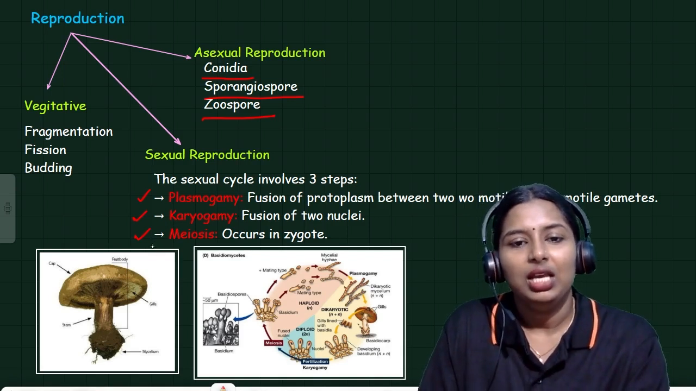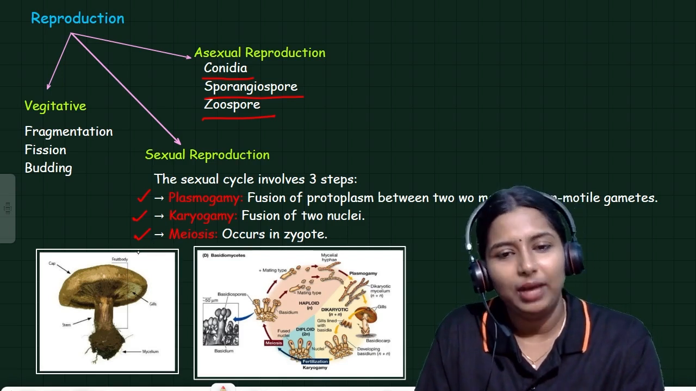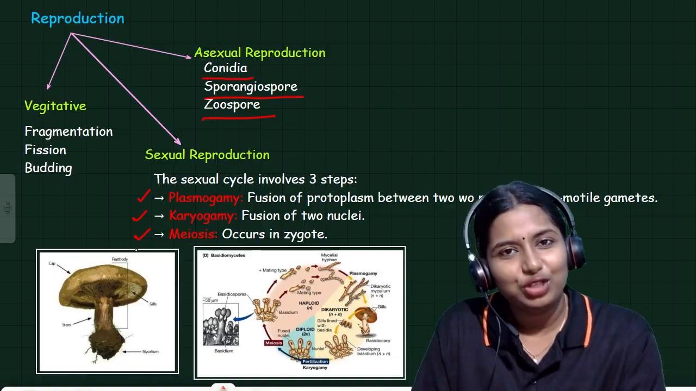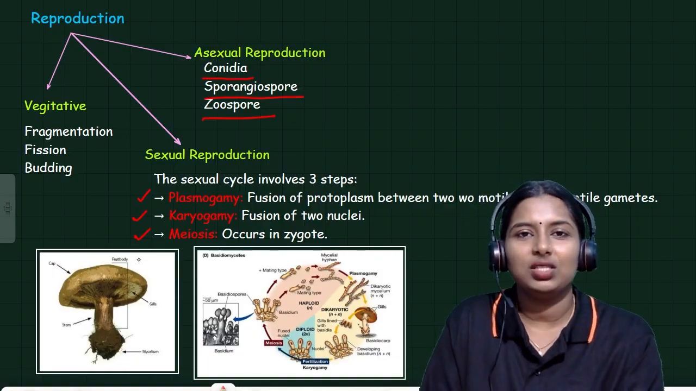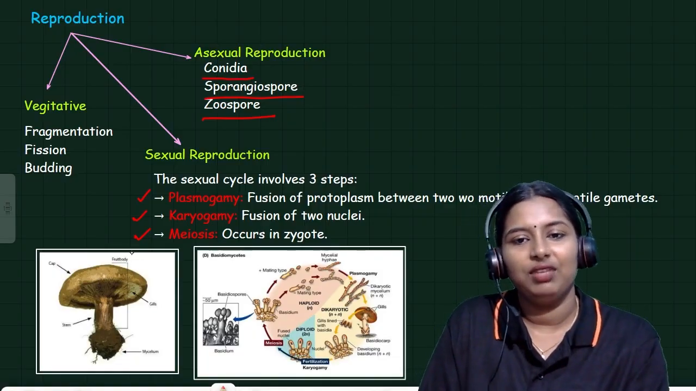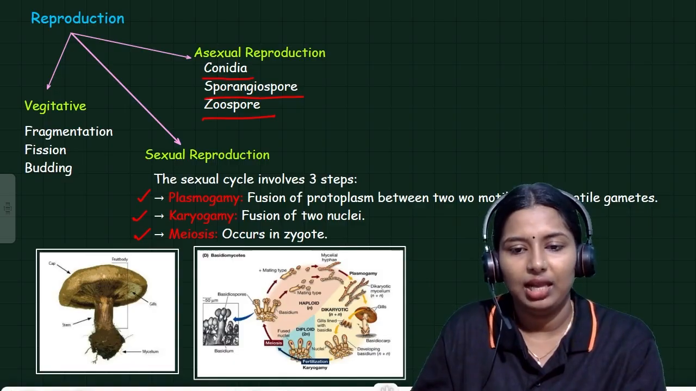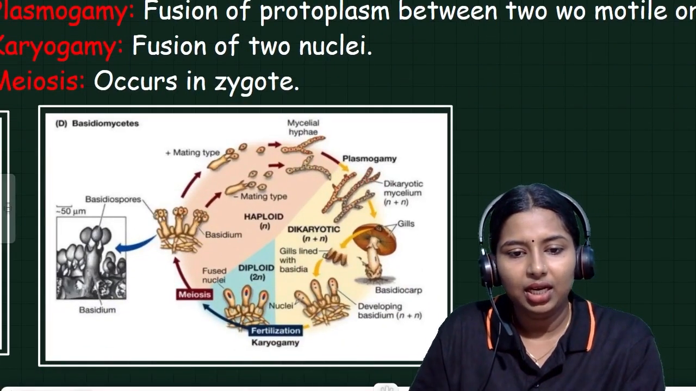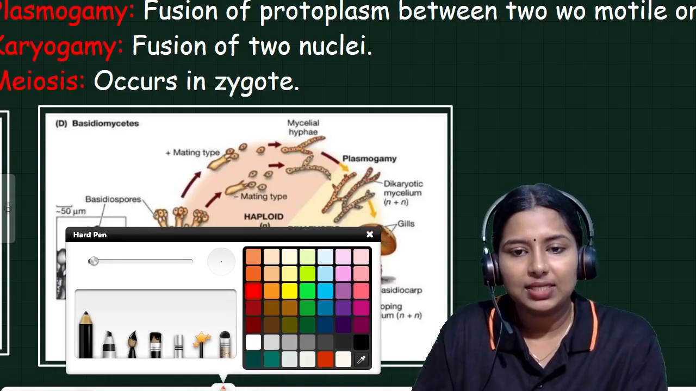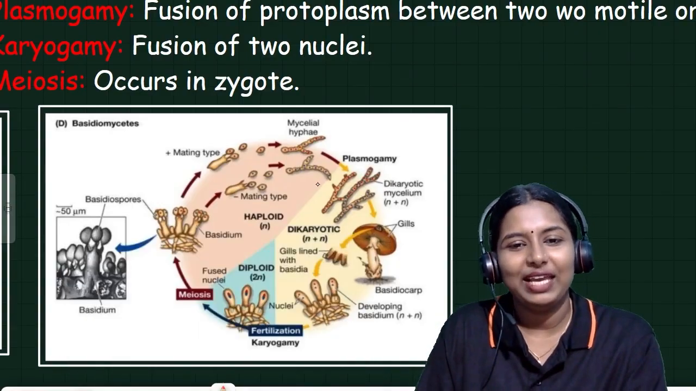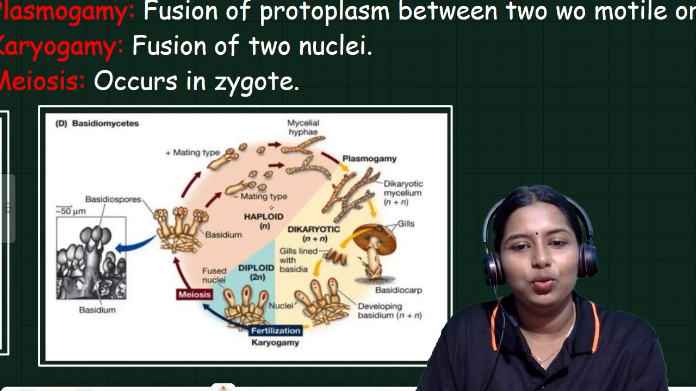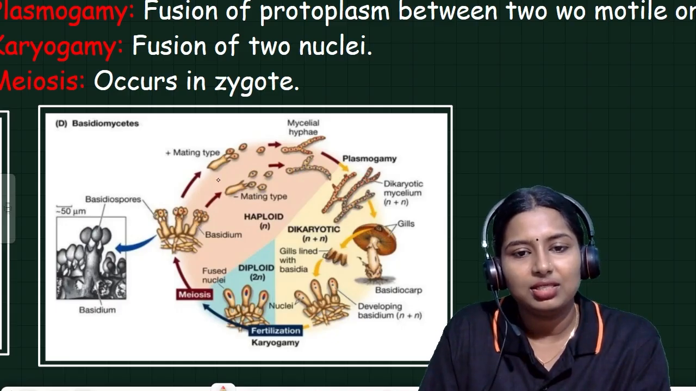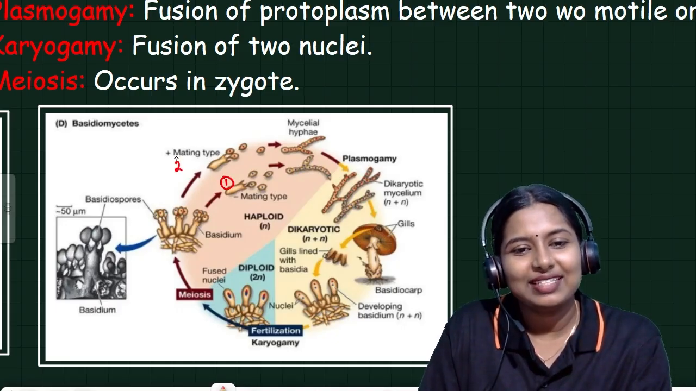Plasmogamy is the fusion of protoplasm, karyogamy is the fusion of nuclei, and meiosis is a division. I will explain it with the help of this picture. Here in this picture you can see two hyphae, the mating hyphae. This is the first hypha and this one is the second hypha.